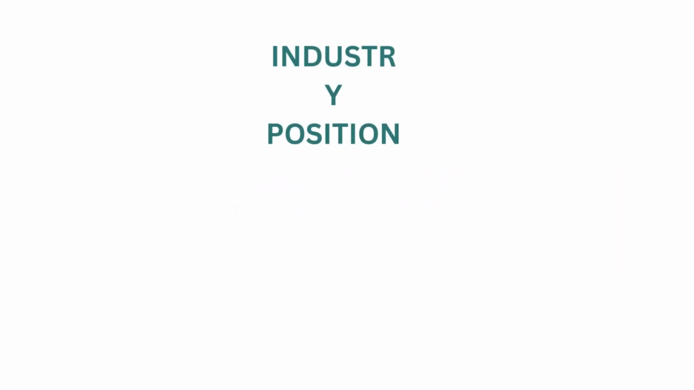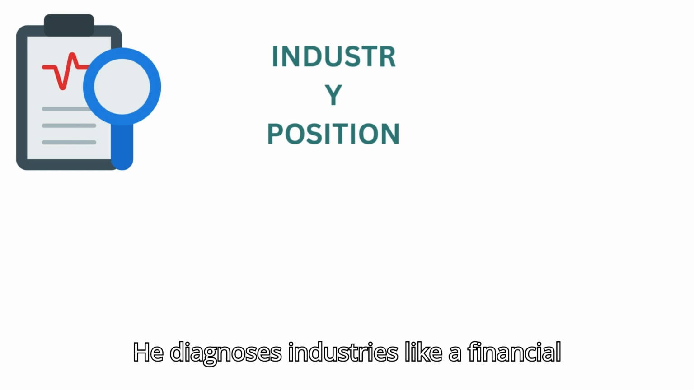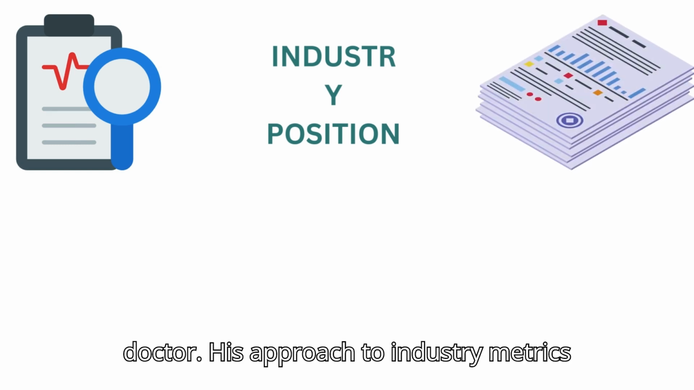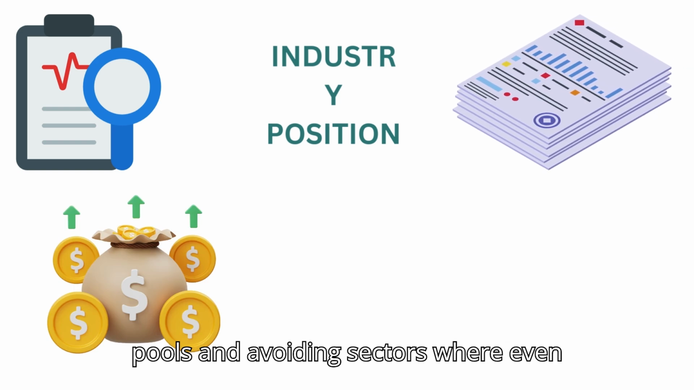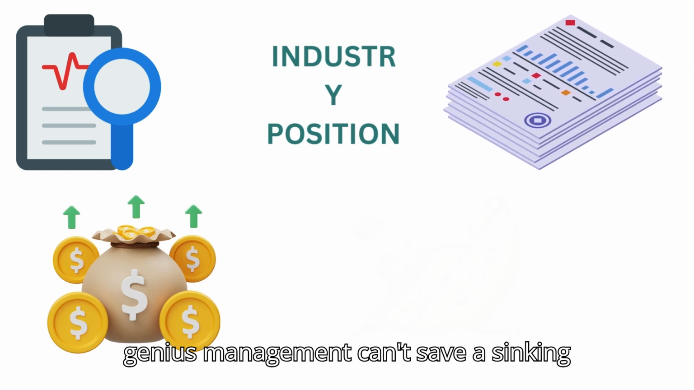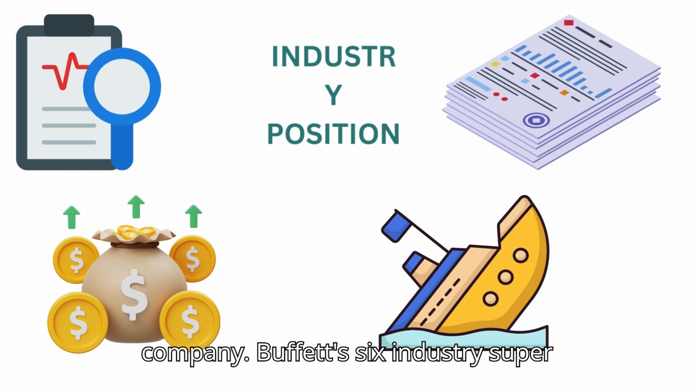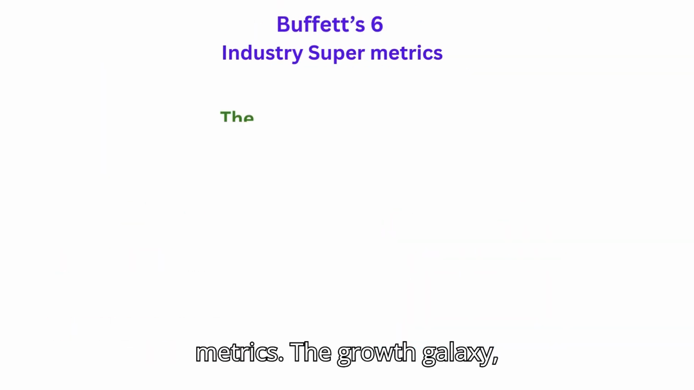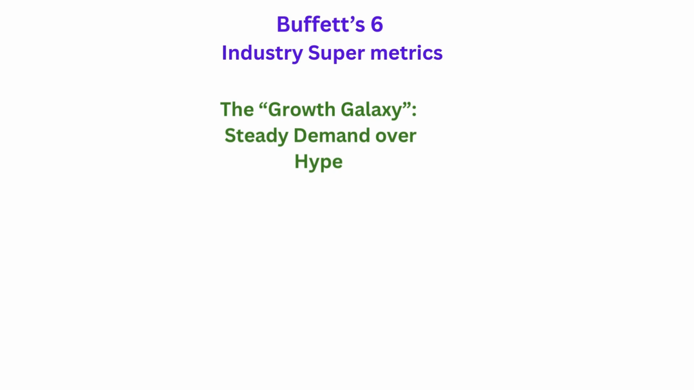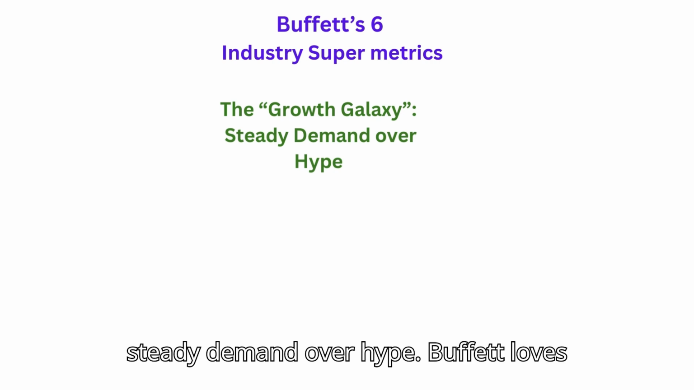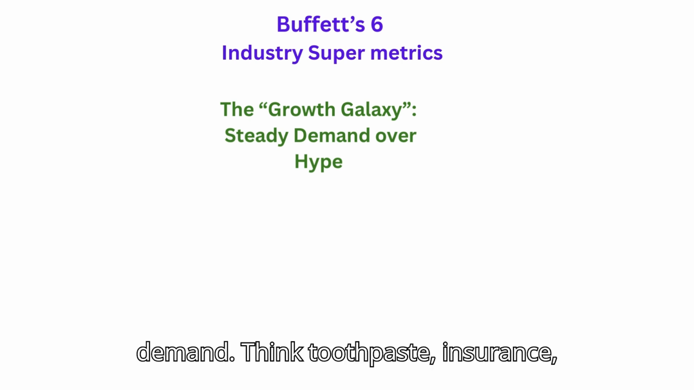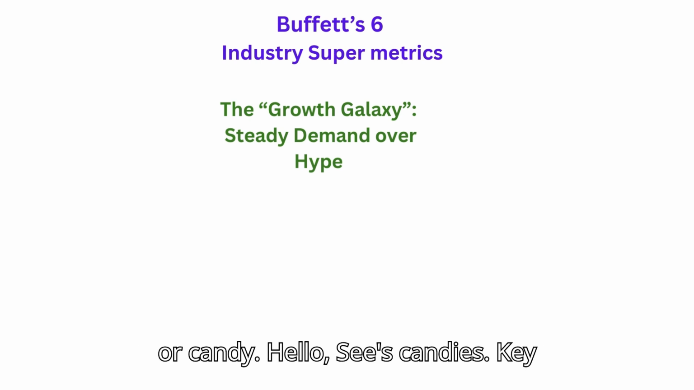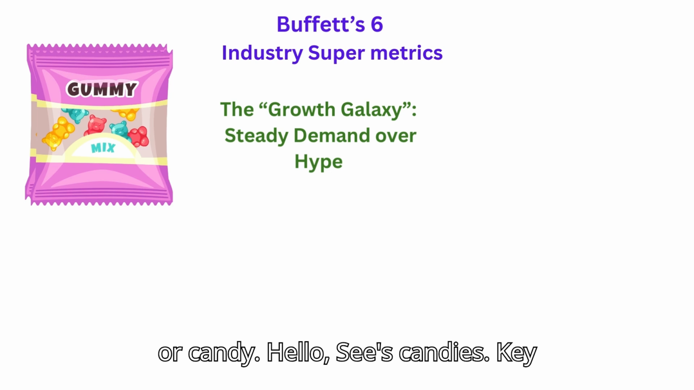Industry position. Warren Buffett doesn't just pick stocks, he diagnoses industries like a financial doctor. His approach to industry metrics is all about spotting durable profit pools and avoiding sectors where even genius management can't save a sinking company. Buffett's six industry supermetrics. The growth galaxy: steady demand over hype. Buffett loves industries with predictable, evergreen demand. Think toothpaste, insurance, or candy. Hello, See's Candies.